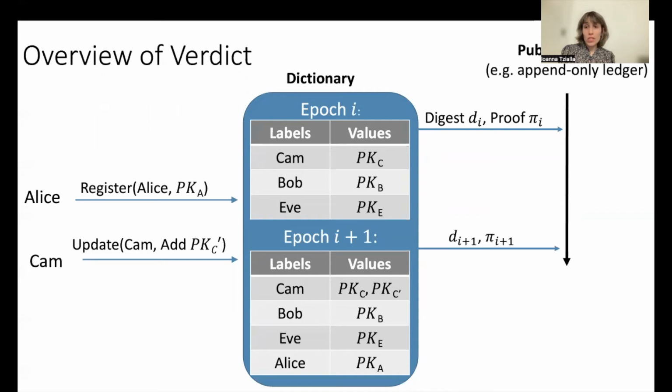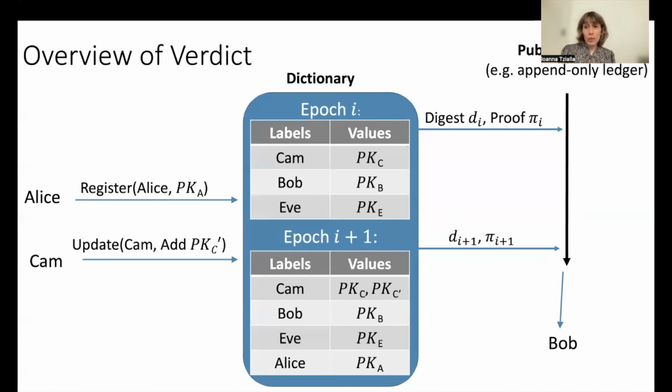It also produces a SNARK proof P_{i+1} that attests that the transition from the state that corresponds to the digest D_i to the state that corresponds to the new digest D_{i+1} was correct. That is, the proof is valid only if all the updates that the service applied did not delete any existing labels and updated the values of labels according to the application-specific policy.